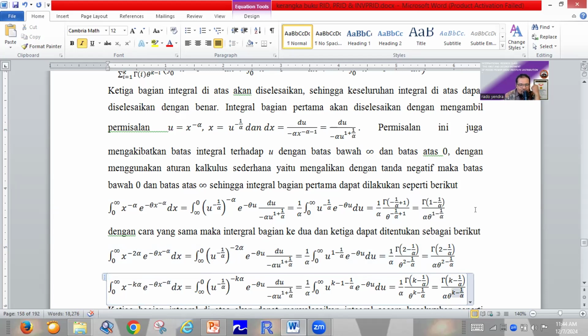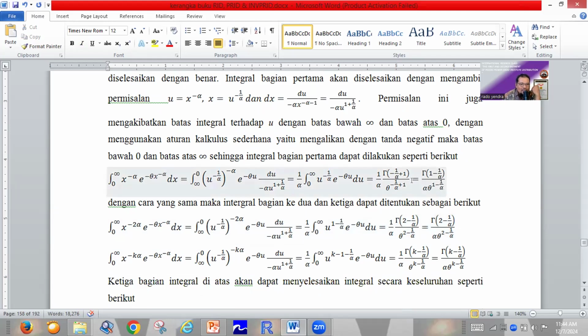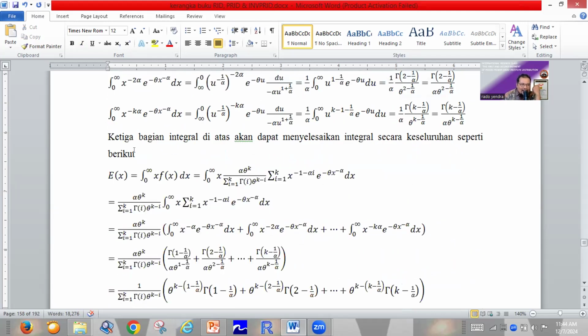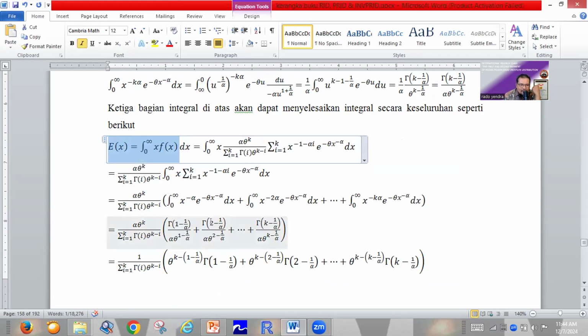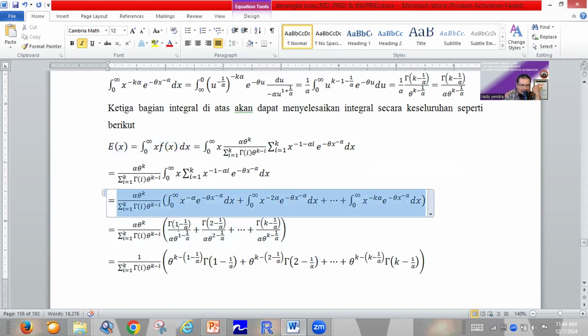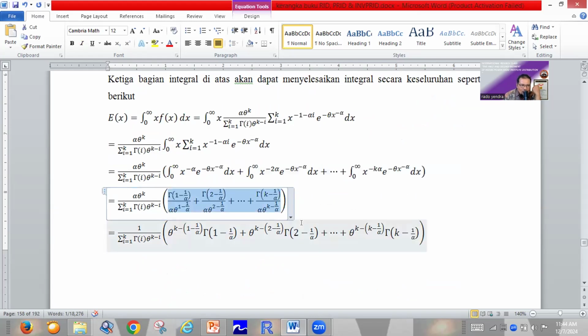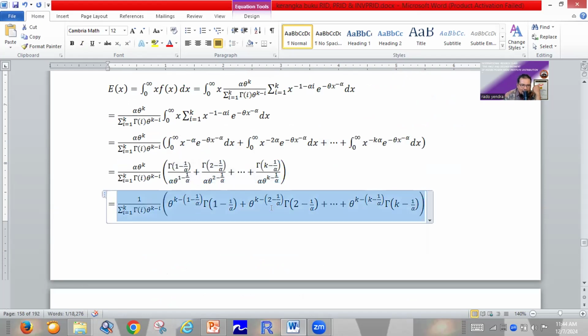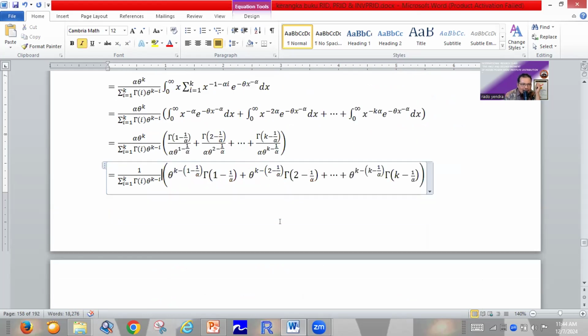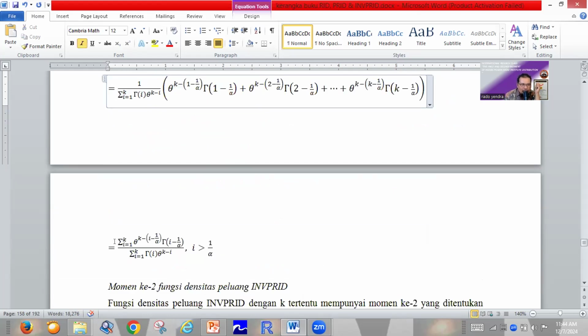So it's very, very easy to solve the three partitions of the integral. Of course, after we successfully find this integral, we can find the first moment. For this one, this is the integral. We change it by this one, so we can use this function. So we will try to solve the first moment like this.